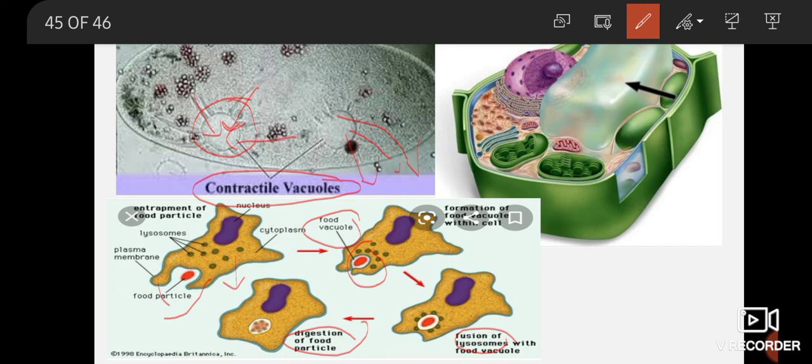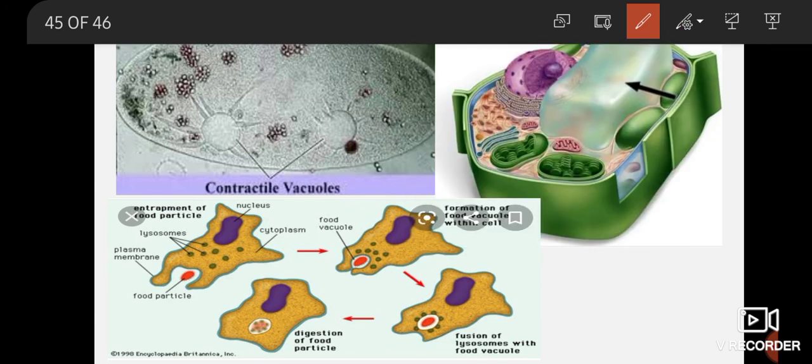And the third type of vacuole is the central vacuole. You can see this is a normal typical plant cell and a big structure in the center of the cell, that is the vacuole, right? And the main function of the central vacuole is to store food, especially amino acids, proteins and sugars.